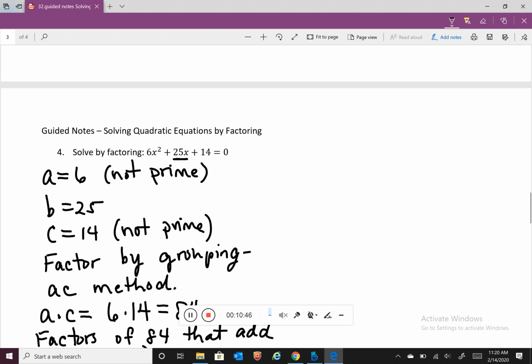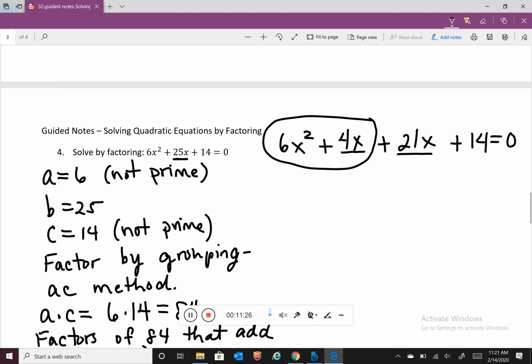So what we're going to do here is leave 6 times x squared alone. But we're going to take 25x and split it into those two pieces of 4 times x plus 21 times x. There's our 25x. And then we also have our c, which is 14. I want you to take a moment and process that. That is the same as the original, isn't it? All we have done is taken that middle term and separated it. So we can now factor by groups.